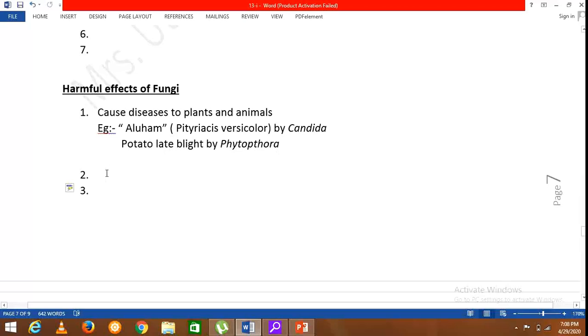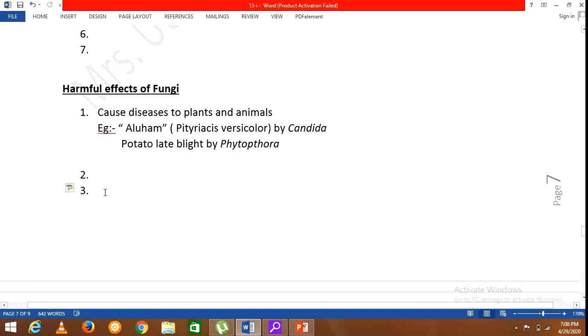And they cause food spoilage. Fungal mycelia you may have seen grown on bread, fruits, sometimes even on rice. So fungal mycelia can be seen, they cause food spoilage.